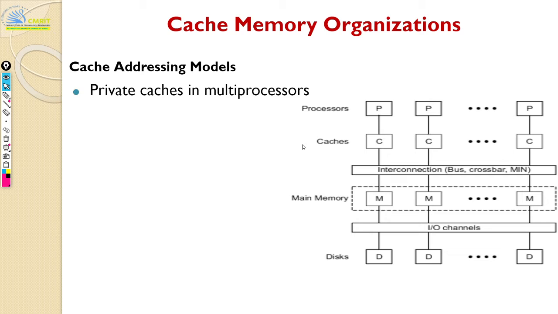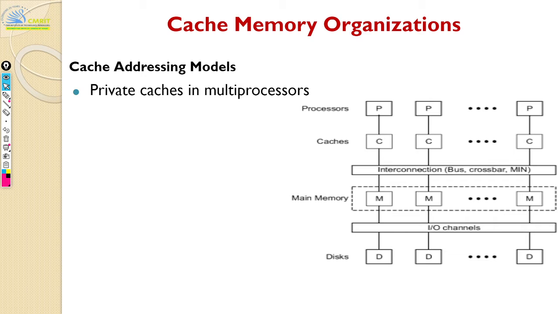Now, in case of multiprocessors, you have private caches. Each processor will have its own cache. While it's not strictly the case, mostly this is what it is. So at some level you will have a private cache. Even if you take your cell phone, for example, most of you would have a Qualcomm based cell phone, like a Snapdragon or something.